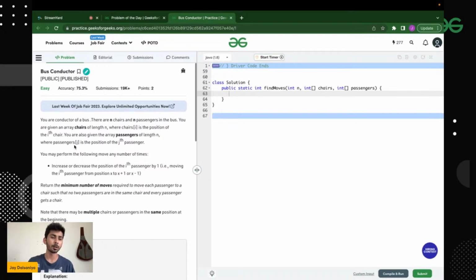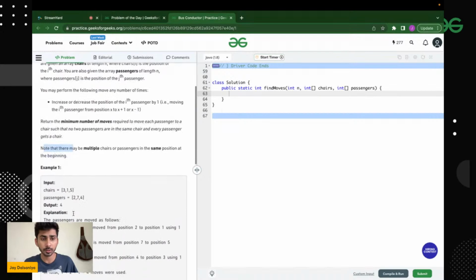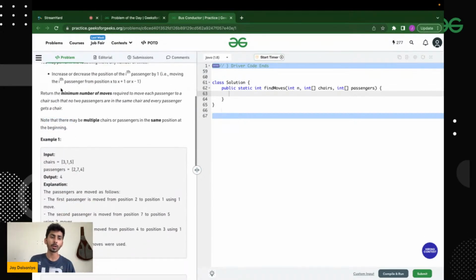So let's first of all quickly read down the problem statement. You are a bus conductor and there are n chairs and n passengers in the bus. You are given an array chairs of length n, where chairs[i] is the position of the ith chair. The array chairs denotes the position of the chairs, and the array passengers denotes the position of the jth passenger. You can imagine a number line, and at different points imagine passengers and chairs, and it is possible that at a single point there can be multiple chairs or passengers. It is mentioned that there may be multiple chairs or passengers in the same position at the beginning.